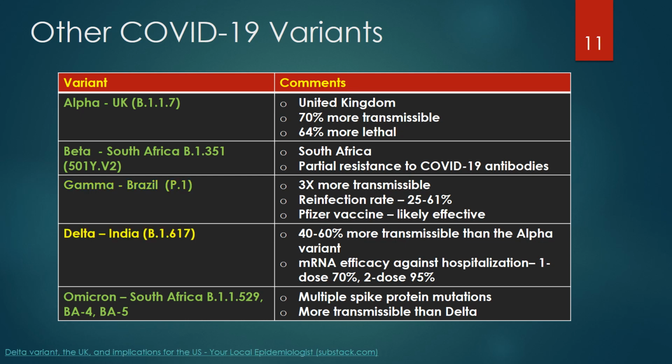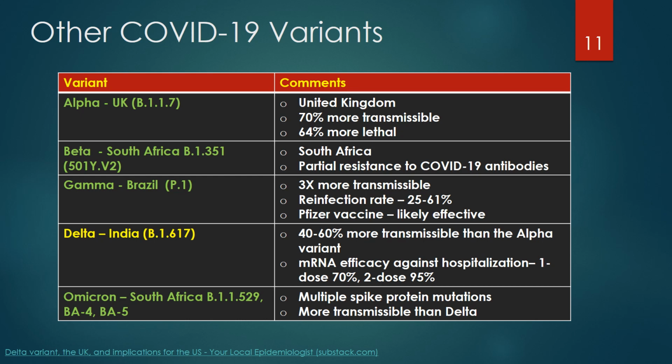The Delta variant was first described in India and is also known as the B.1.617 variant and circulated around the globe. The Delta variant was 40 to 60% more transmissible when compared to the highly transmissible Alpha variant. There was a reduction in vaccine efficacy against the Delta variant, particularly after the first dose of the Pfizer mRNA vaccine, 15 to 20%. Efficacy against hospitalization after the first dose was around 70%.